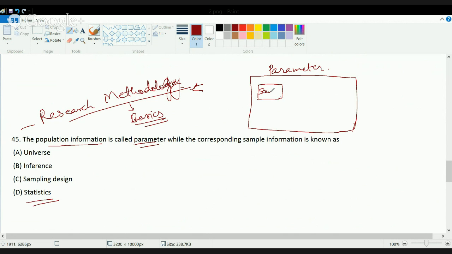So the sample information is known as statistics. The whole population information, covered in totality, is known as a parameter, and the sample information is known as statistics.